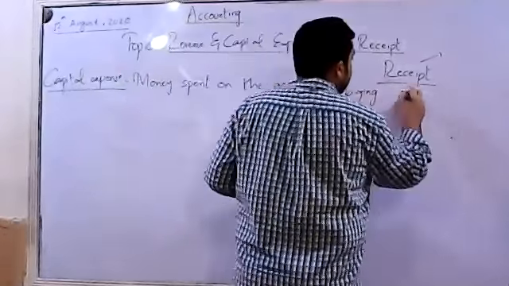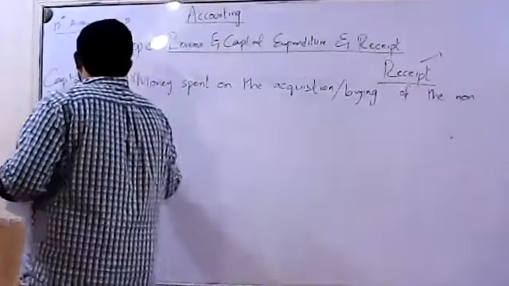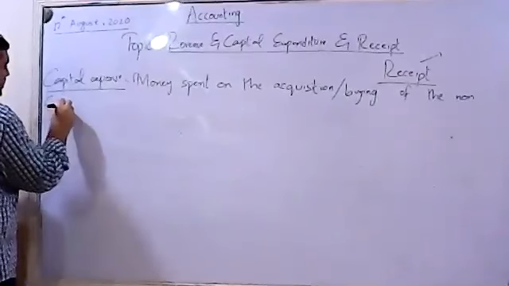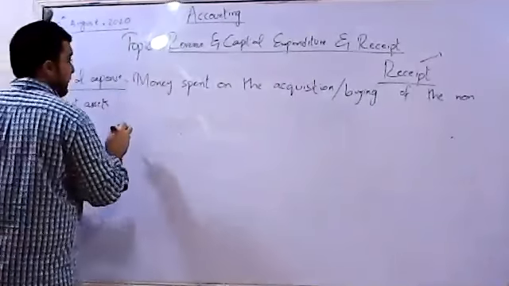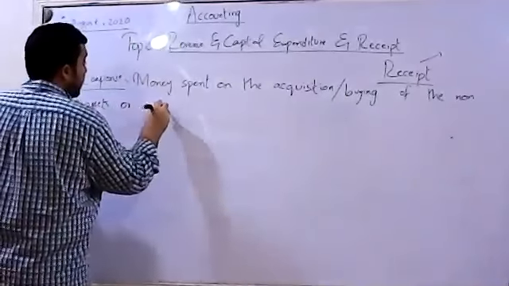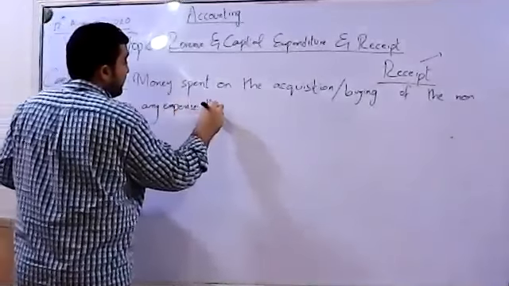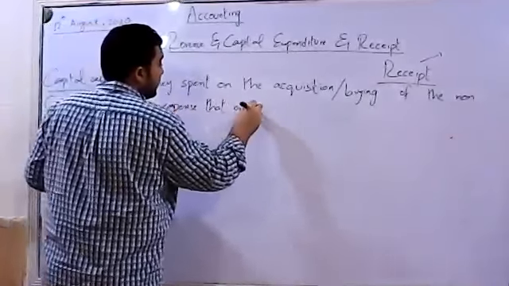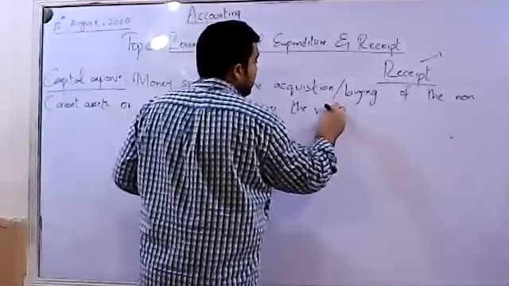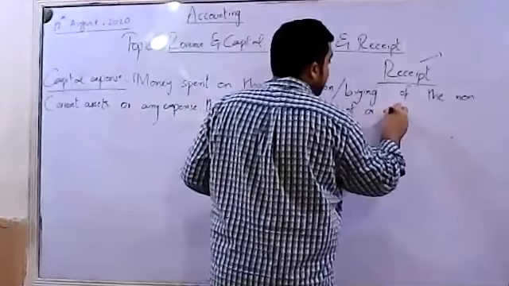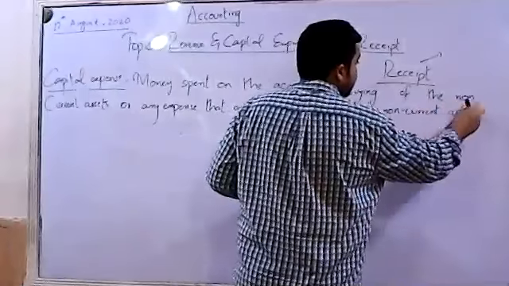Buying of the non-current assets or any expense that enhances the value of a non-current asset.